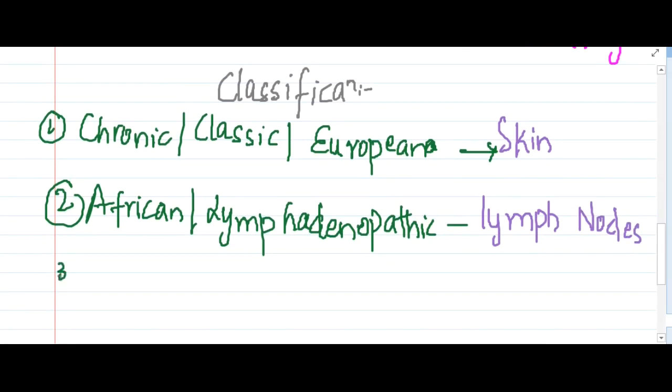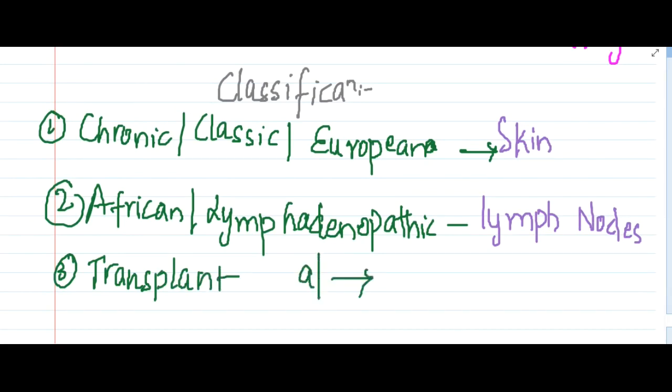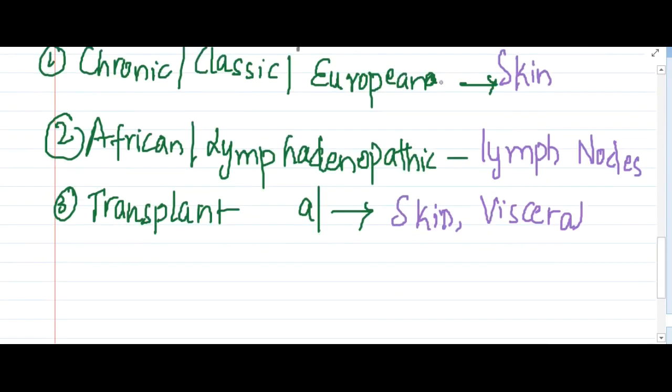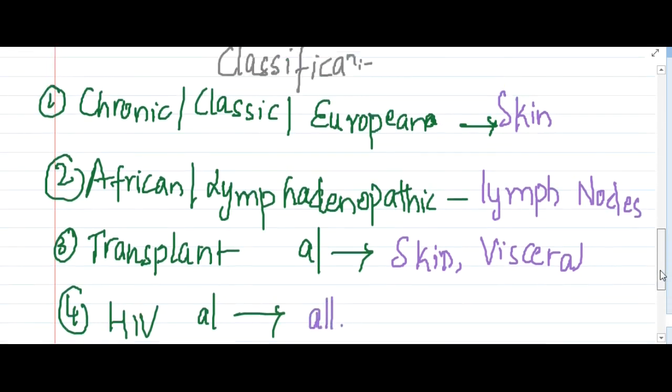Then we have the third type, which is called transplant associated Kaposi's sarcoma. This will involve both skin and also visceral areas. Then the last type of Kaposi's sarcoma is HIV associated Kaposi's sarcoma, which is seen in all the 4 types of Kaposi's sarcoma. So this is about Kaposi's sarcoma.